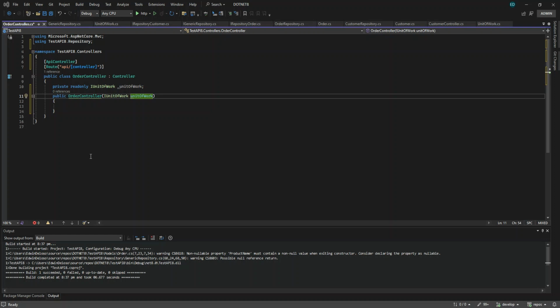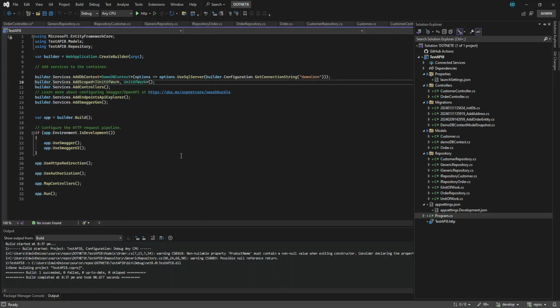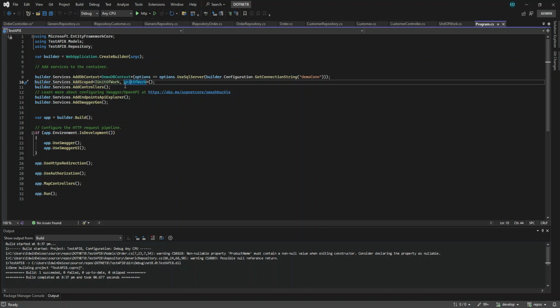So basically, what we are using is just the unit of work class, and that's the only service that we add to the container. Then throughout our web API, throughout our controllers, we are just going to use it, and we can connect to our DB context that connects to our SQL Server database, where we can query and manipulate our database. So that's how nice it is. All right, so we'll continue.